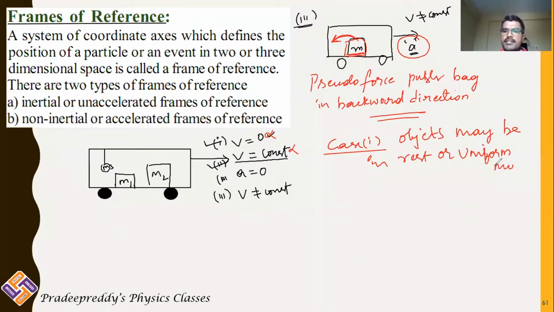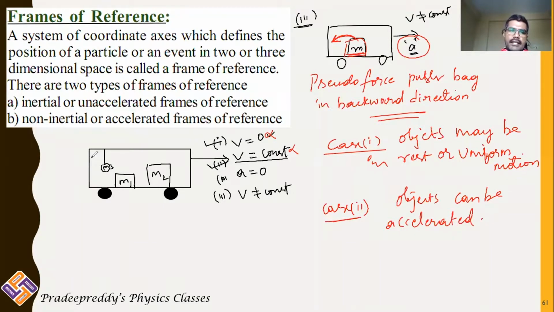Second condition is that objects can be accelerated. Now the bus, if you are considering it, is said to be a reference frame.